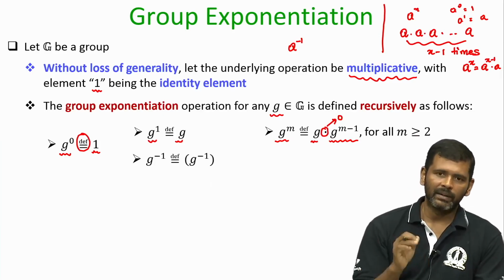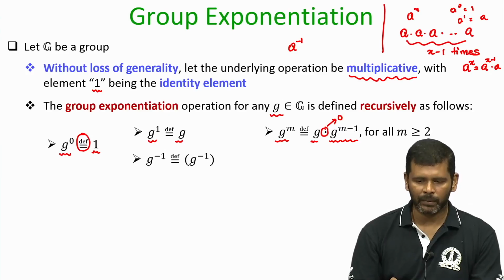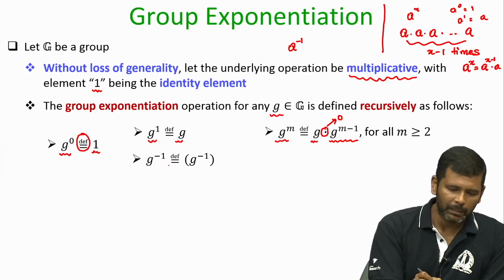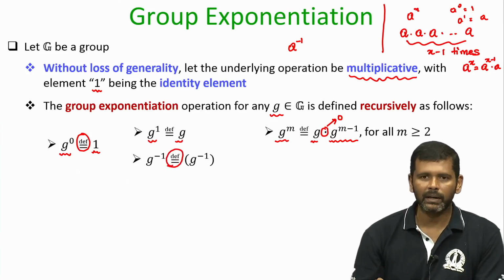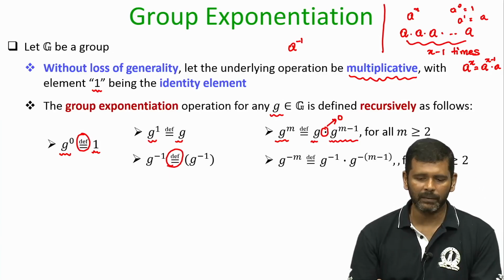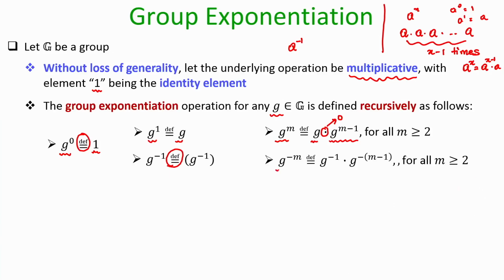I can define even the negative powers of my group element. So g power minus 1 will stand for the multiplicative inverse of my element g, and g power minus m will be recursively defined as follows.